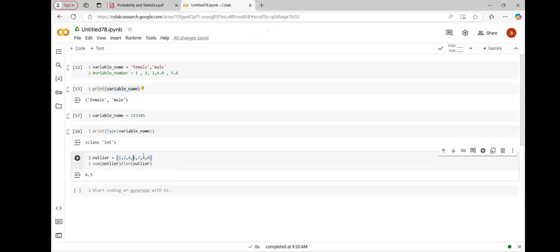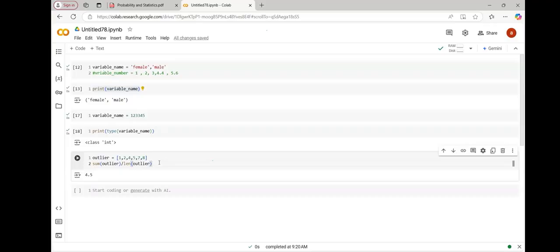Okay. What is the median now? 4. 4.5. In the previous slide we saw the middle.